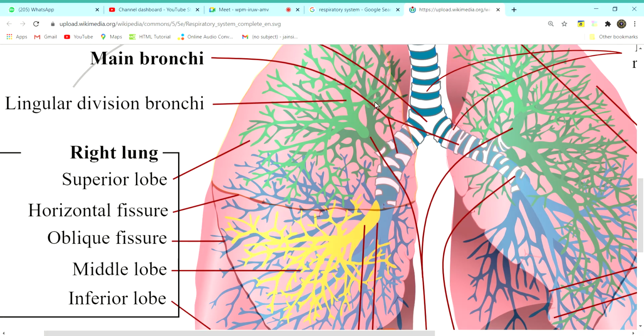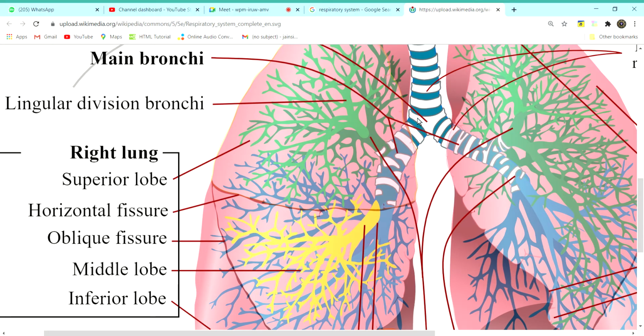This bronchi divide into bronchioles, the green one, the yellow one and the blue one. The right main bronchus divides into 3, whereas the left has only 2 colors, green and blue. So the left has only 2 areas.